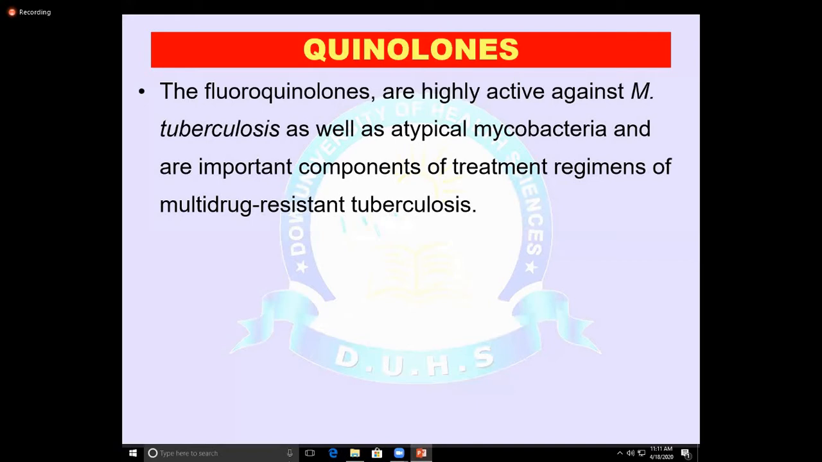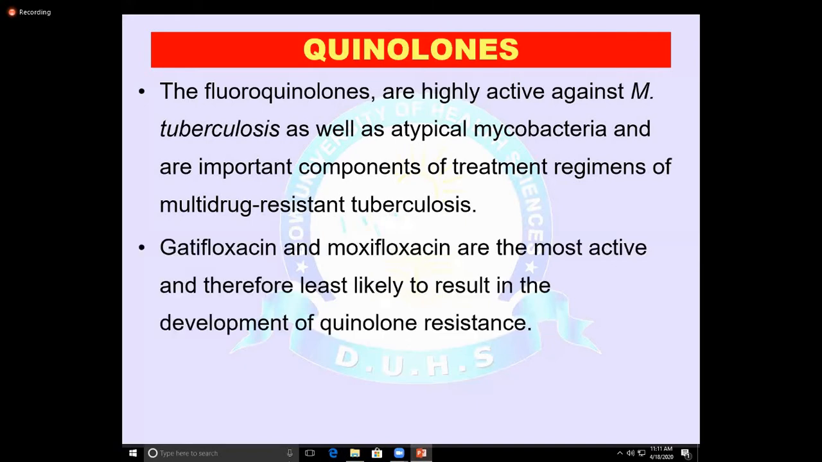Examples are gatifloxacin and moxifloxacin, which are the most active drugs used. They are least likely to develop resistance. It means less resistance is produced by gatifloxacin as compared to the other groups of drugs.